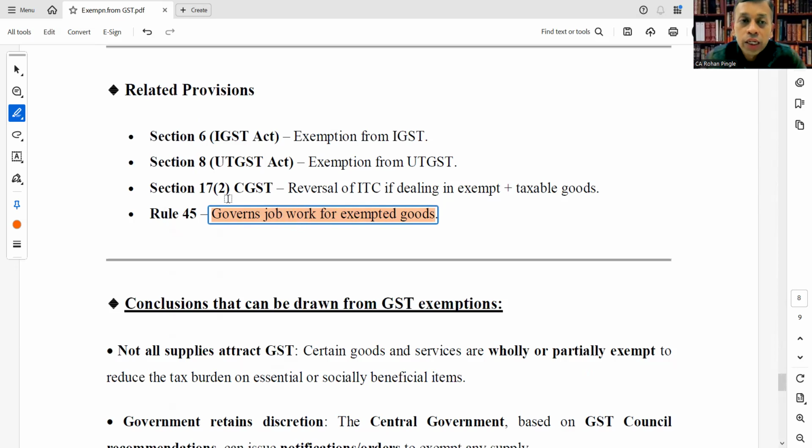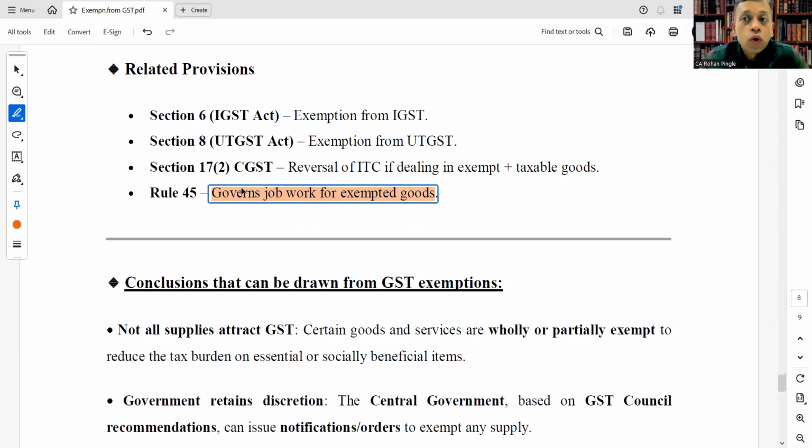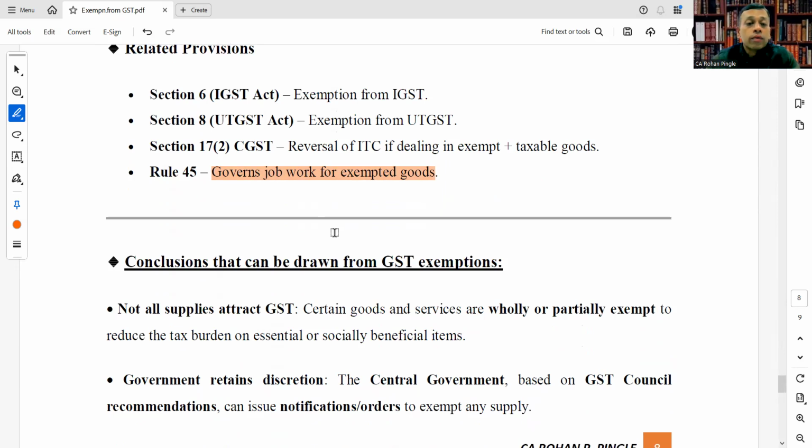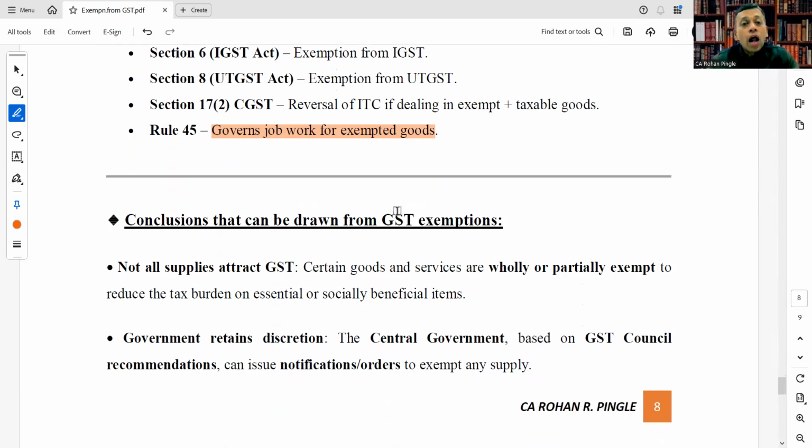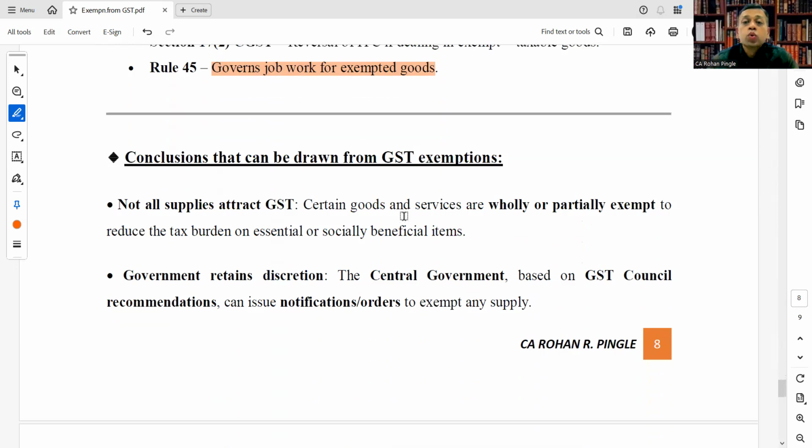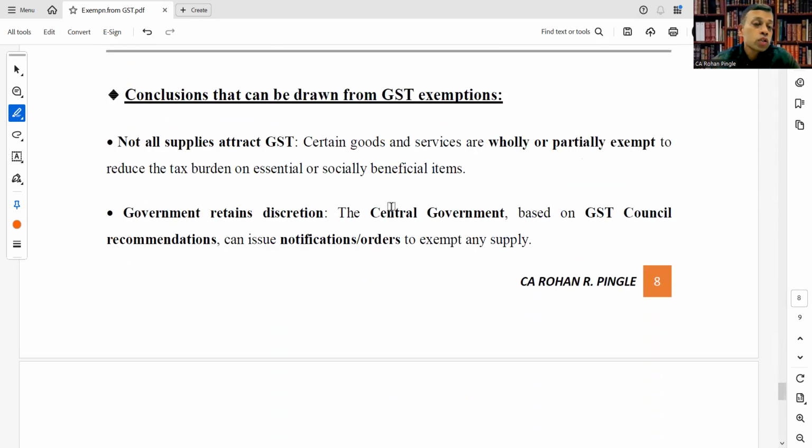You can also study these sections for clarification. And now we are moving to conclusions that can be drawn from GST exemptions. The first conclusion: not all supplies attract GST. Certain goods and services are wholly or partially exempt to reduce the tax burden on essential or socially beneficial items.